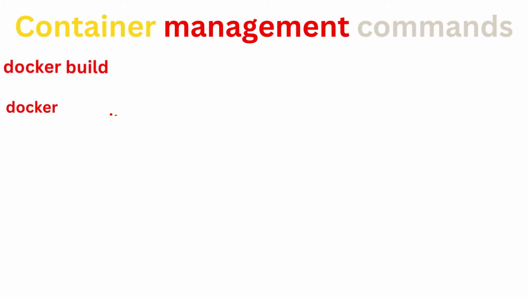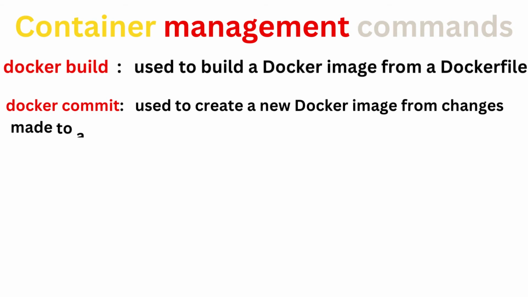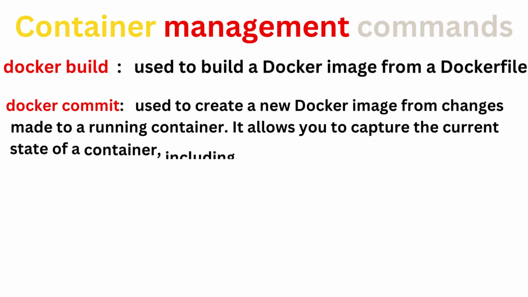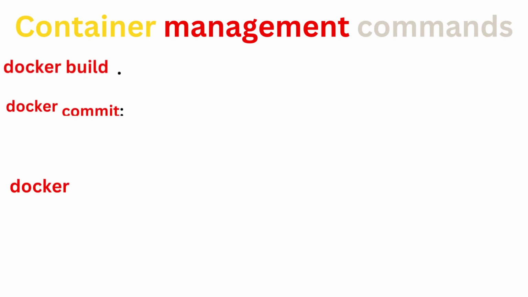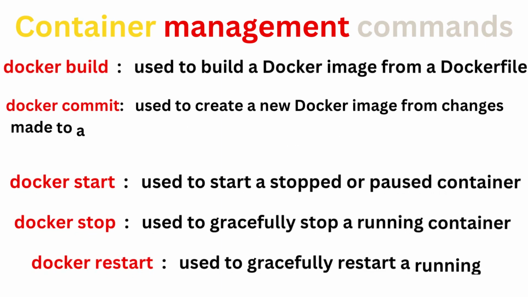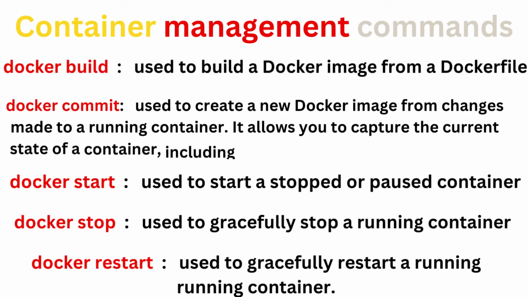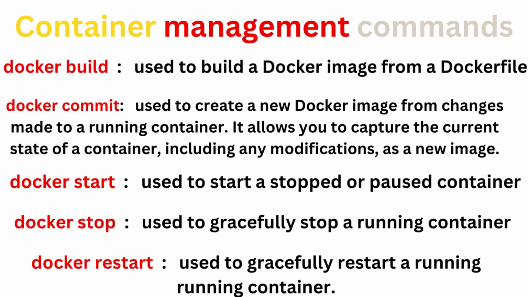When you make changes to a running container and you wish to save those modifications as a new image, the docker commit command comes into play, creating a snapshot of the container's current state. To manage the lifecycle of containers, docker start and docker stop represent initiating the execution of the container and pausing its operations. If you need to restart a stopped container, the docker restart command effectively restarts it for you.